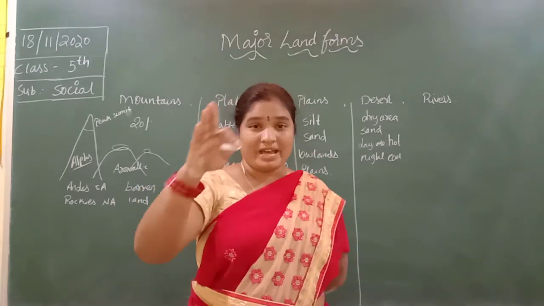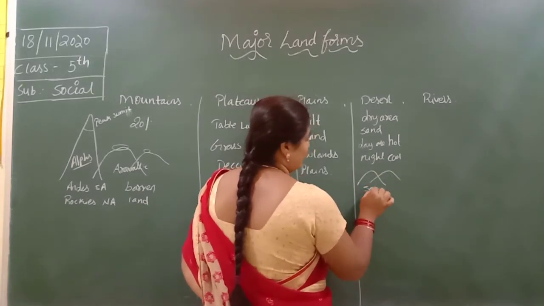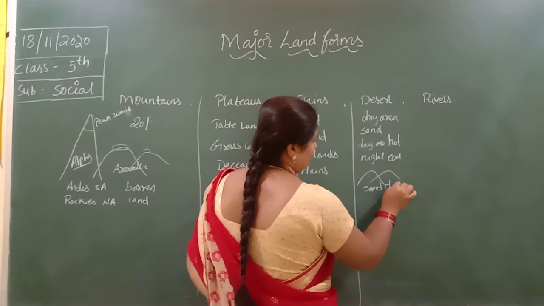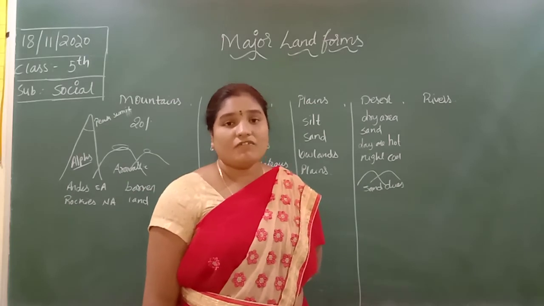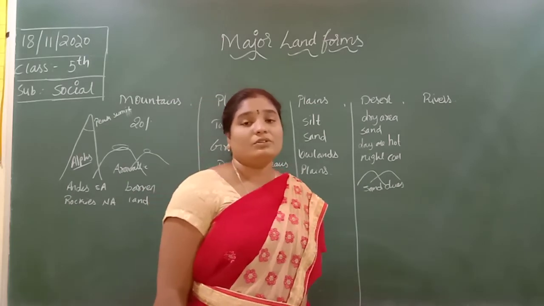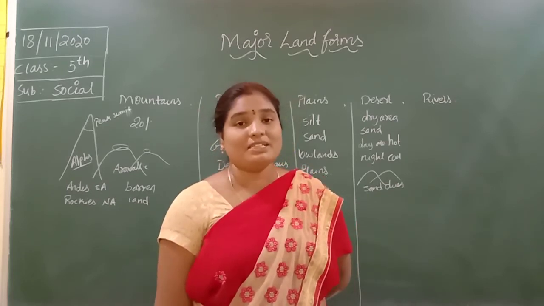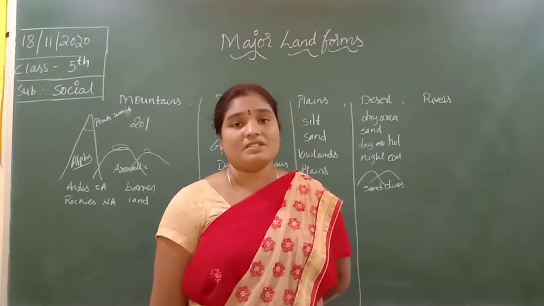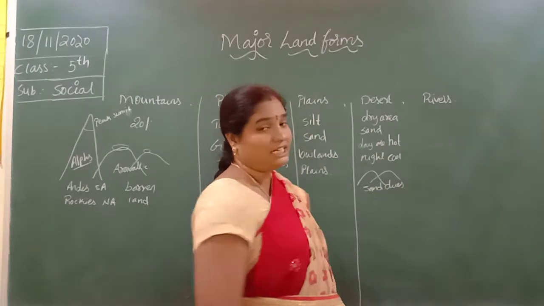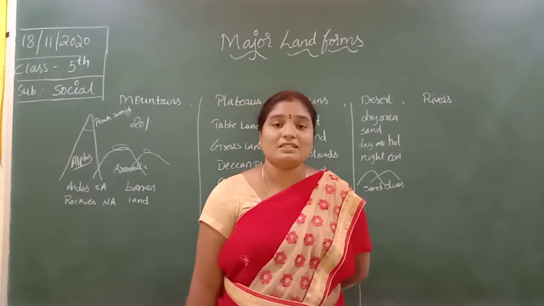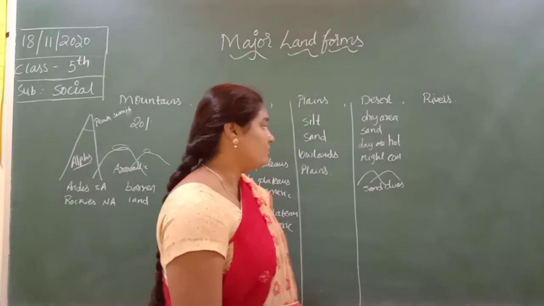Hills are formed by the sand. They are known as sand dunes. Next, there is a scarcity of water. No vegetation can be seen in the desert area. Vegetation means plants and trees, growing crops, that is natural vegetation. So we cannot find natural vegetation in the desert area. Mostly camels are found in the desert. Camels are also known as the ship of the desert.